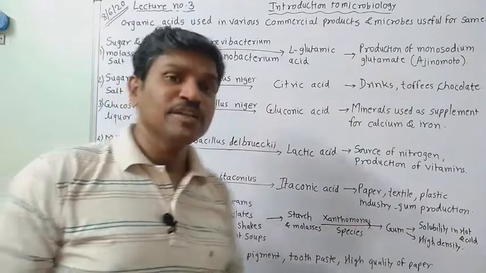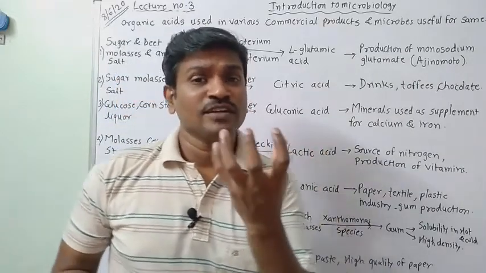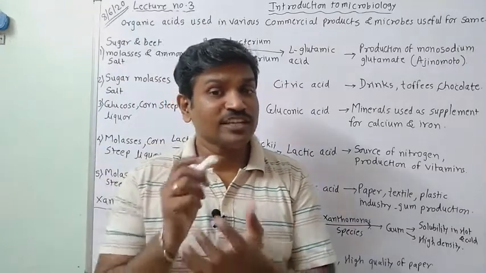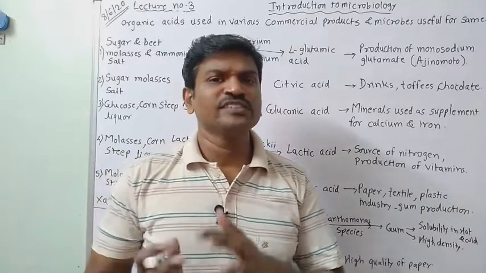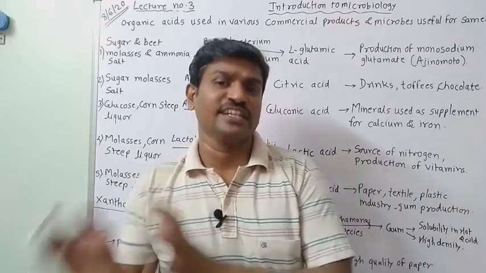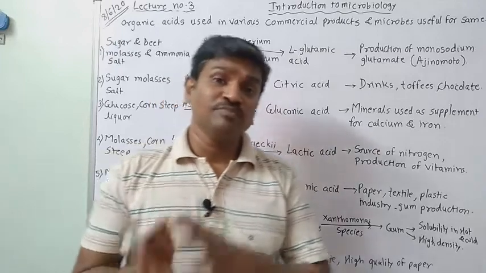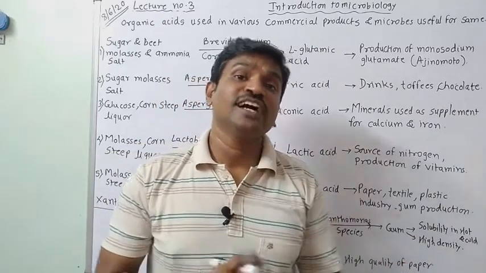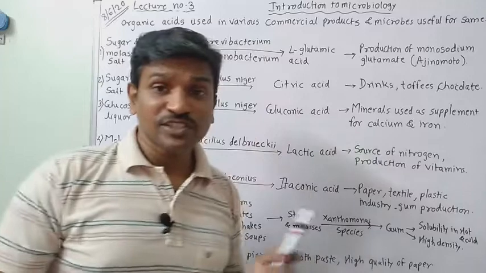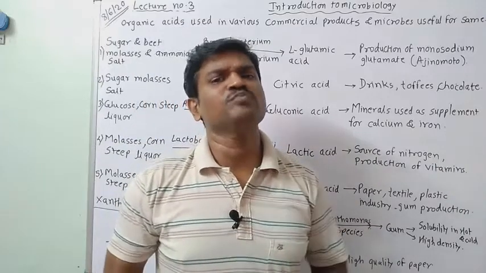Then another aspect. I asked you in the last lecture that whenever you see a readymade product, read its content. In it, some are artificial, particularly we can say it has been utilized, some are natural. Natural is mainly not used, but most of the time you can see the artificial syrup. So artificial flavor, artificial syrup, all these forms are made by the use of microbes.